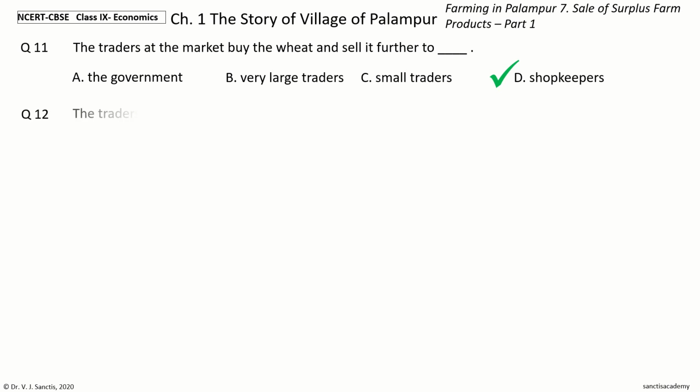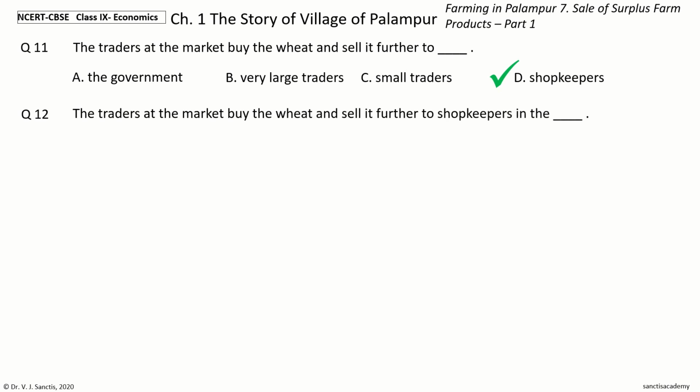Last question. The traders at the market buy the wheat and sell it further to shopkeepers in the dash. The options are villages, towns, cities, towns and cities. Your time to choose. And the answer is towns and cities. So, the traders at the market buy the wheat and sell it further to shopkeepers in the towns and cities.